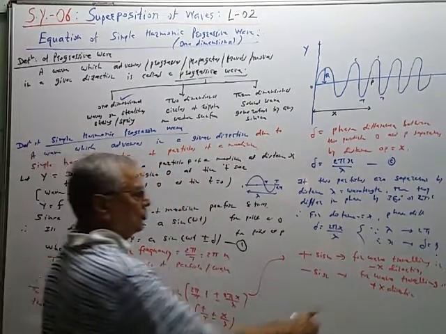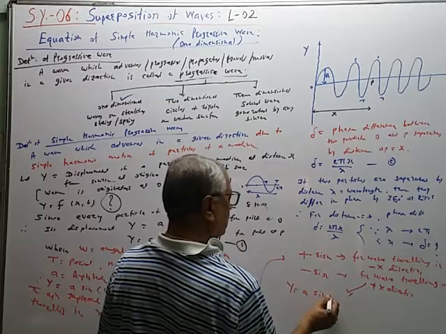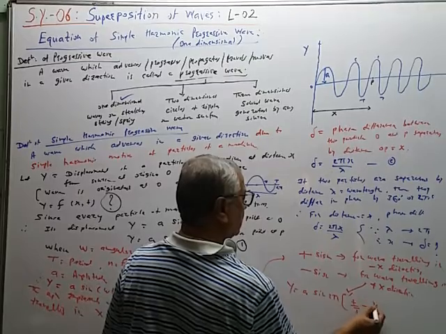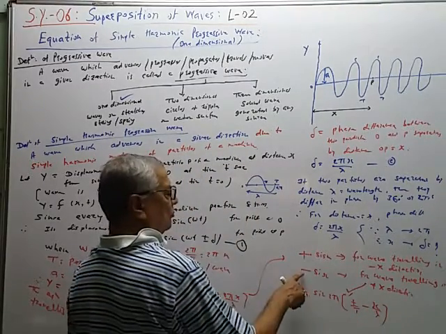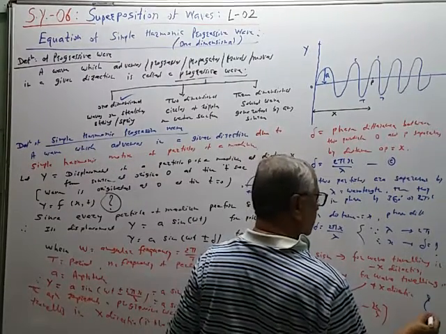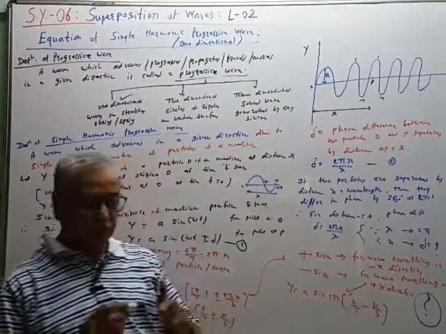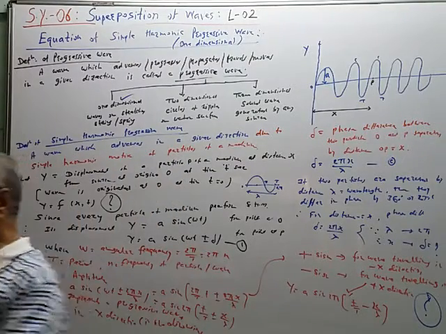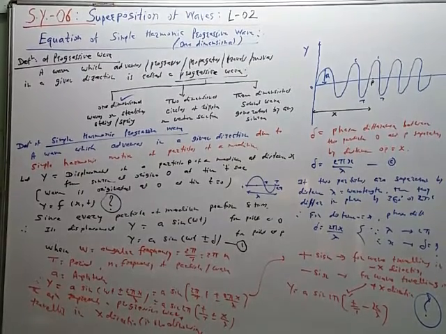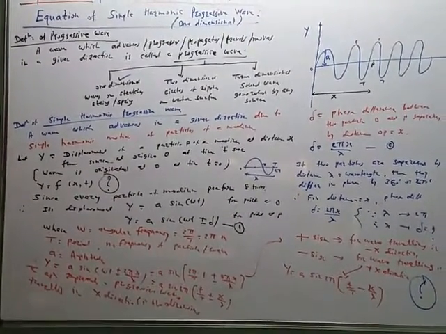So for the wave traveling in positive direction, the equation is y is equal to a sin 2 pi into bracket t upon T minus x upon lambda. Now why is the minus sign used for the wave traveling that way? The reason is very simple. When the wave travels in the positive direction, every next particle lags behind in phase, and therefore the minus sign is used for lagging behind.